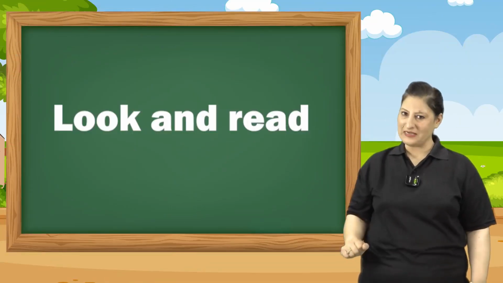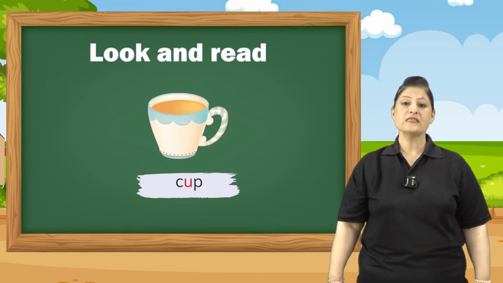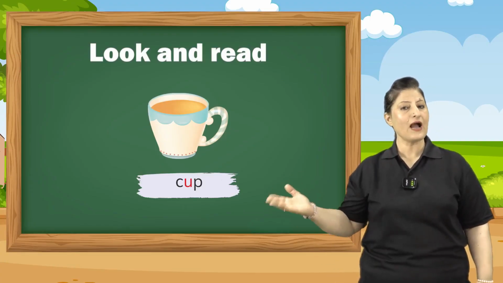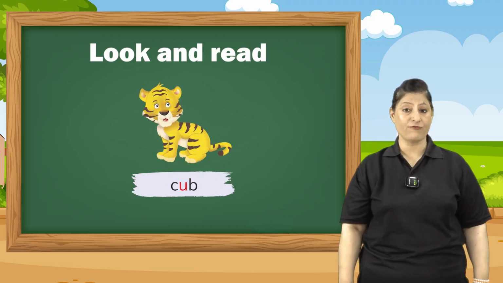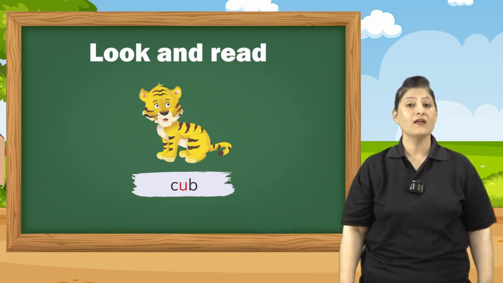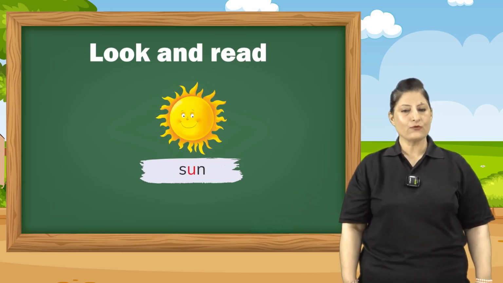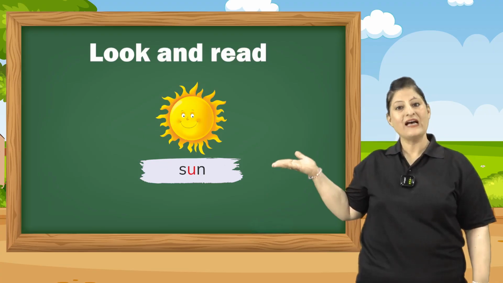In today's class, we will look at different pictures and we will read their words related to it. Look and read. The first picture is of a cup. C-U-P says cup. The next picture is of a young one of a tiger, which is said to be cub. K-U-B, cub. Let's look at sun.